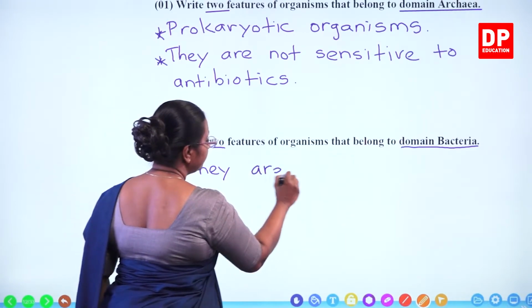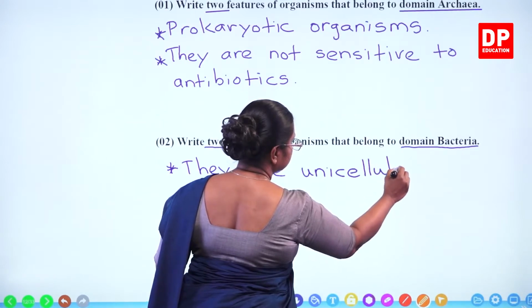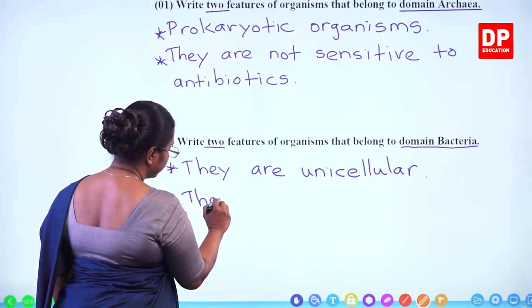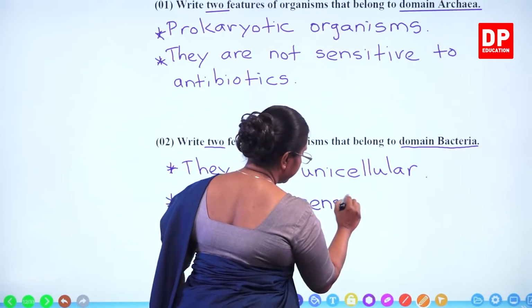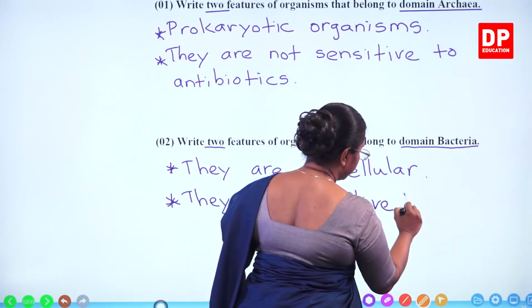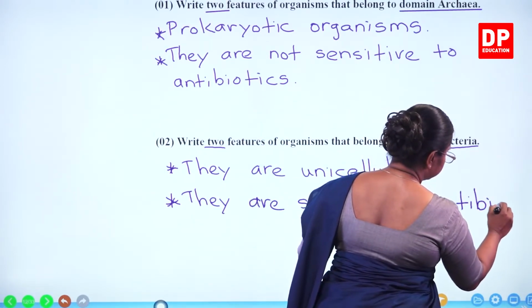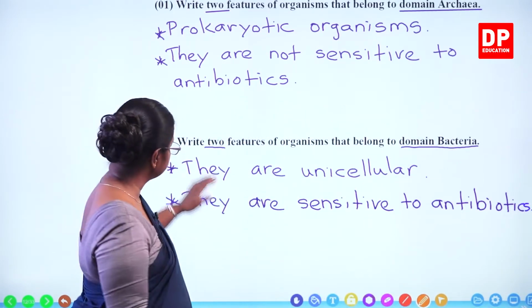are unicellular and they are sensitive to antibiotics. So those are the two features I have written.